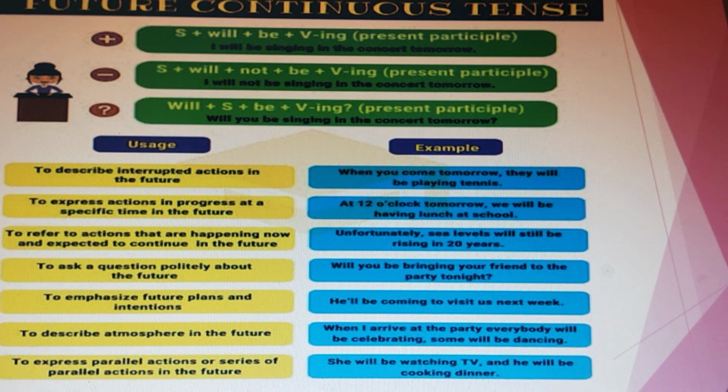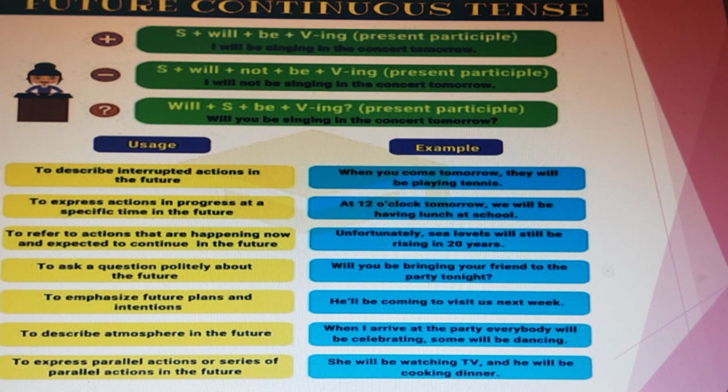To describe atmosphere in the future: when I arrive at the party, everybody will be celebrating, some will be dancing. To express parallel actions or a series of parallel actions in the future: she will be watching TV and he will be cooking dinner, she will be serving then, like this. It's going on and on.